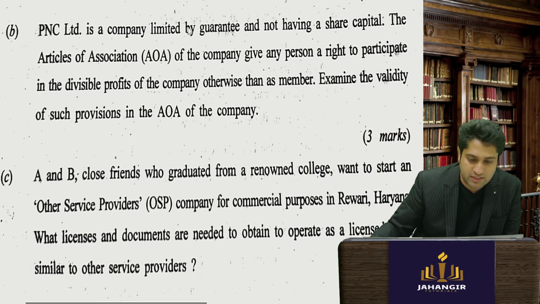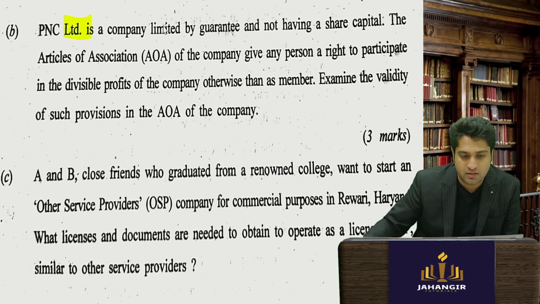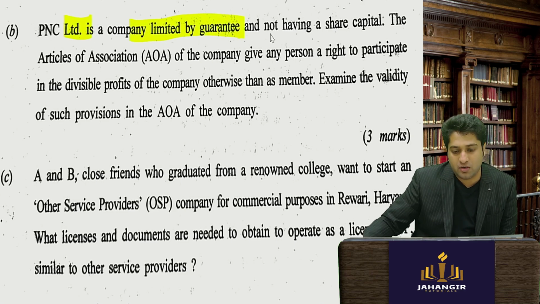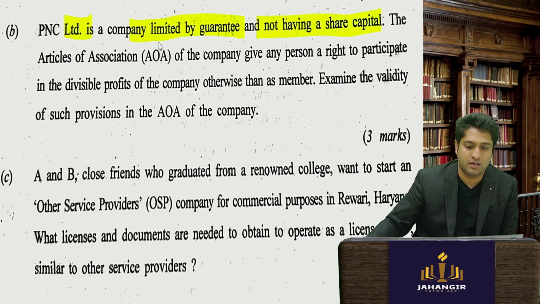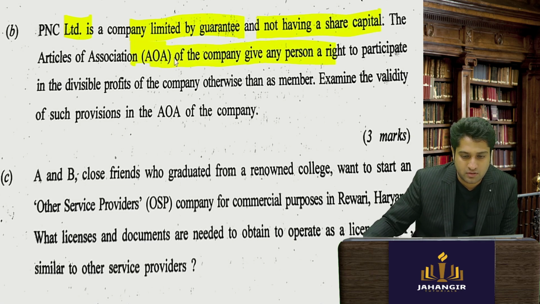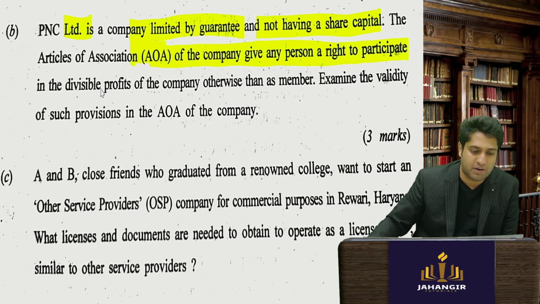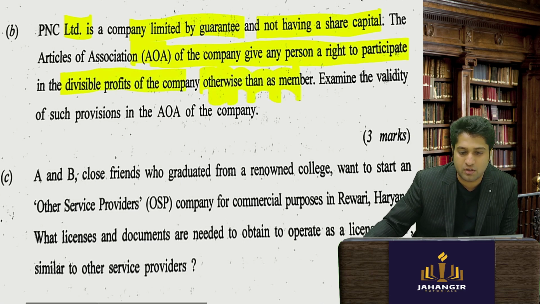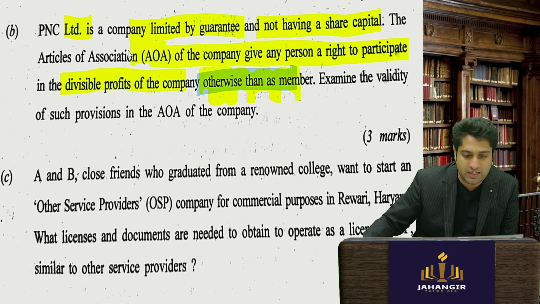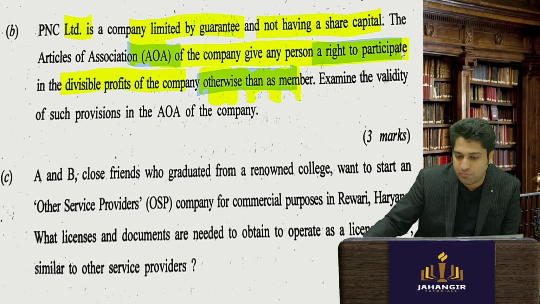Then comes the next question, about a company limited by guarantee and not having a share capital. The AOA of the company gives a right to any person to participate in divisible profits otherwise than as a member. So what is happening is the AOA of the company is giving a right to participate.